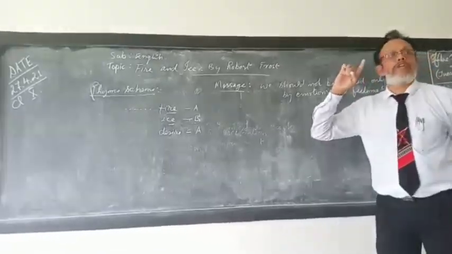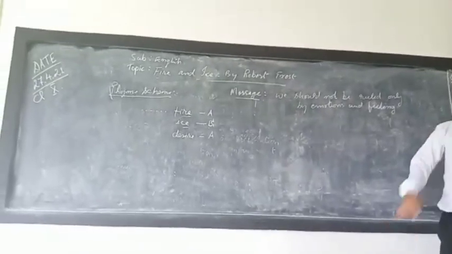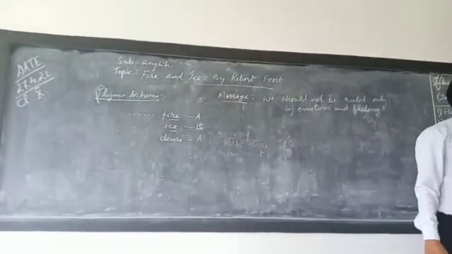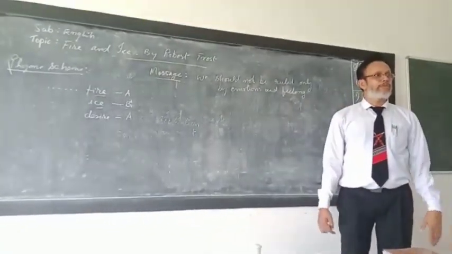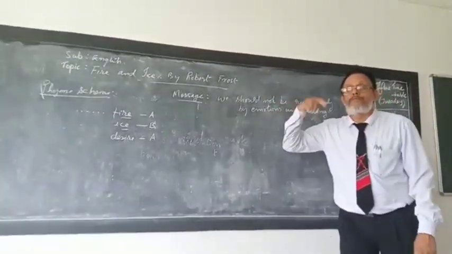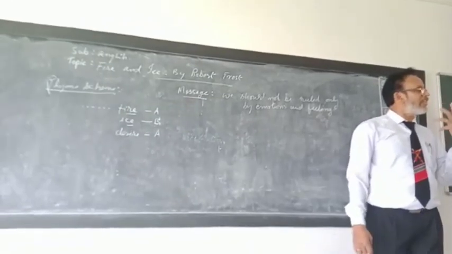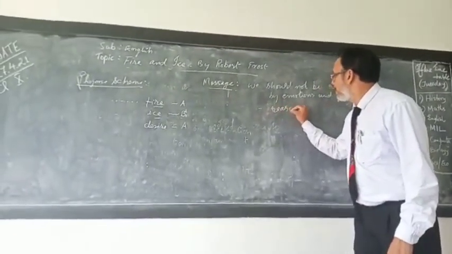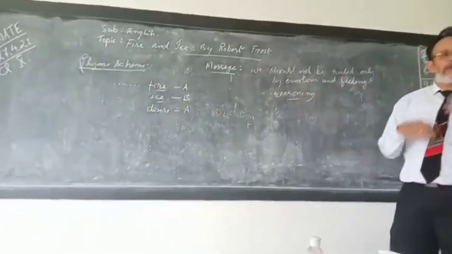So what will happen to us if we are ruled only by emotions and feelings? We will have only clashes. We need to avoid clashes. We need to be friendly. We need to reason out where we are required. So we will be able to understand that particular point only if we are moved by reasoning. Where is your reasoning power? Where is your rational power? So we have to see the reasoning part. Where is our reasoning power?